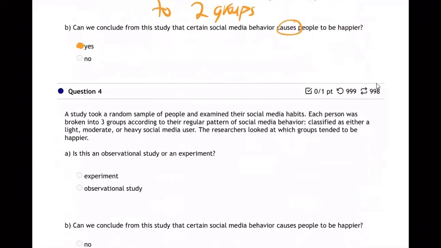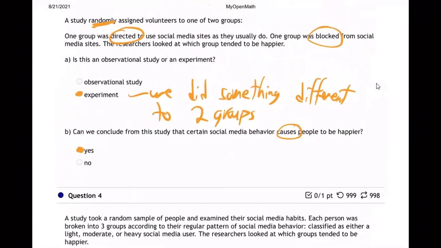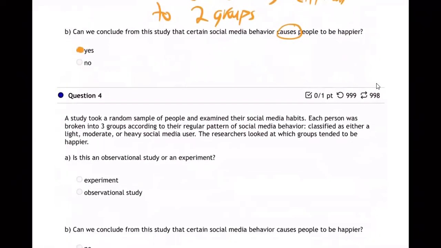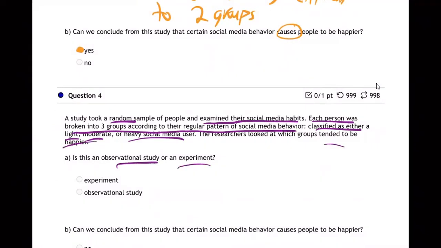Look at the next one. Let me show you. It's not about whether it says random or not. It's whether we did something to them or not. Look at the next one. Random sample of people. Examine their social media habits. Each person was broken into three groups according to their regular pattern, classified as either a light, moderate, or heavy social media user. Which groups tended to be happier? Is this observational or experiment? This is observational.